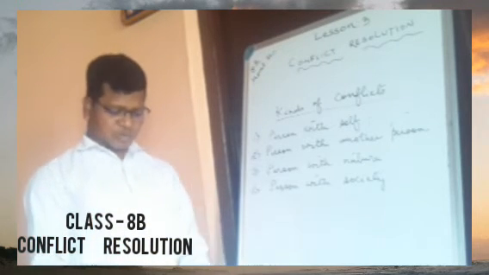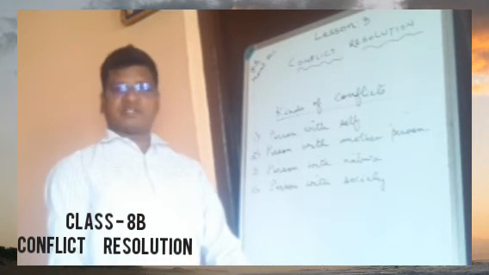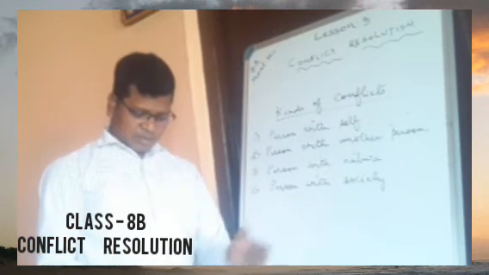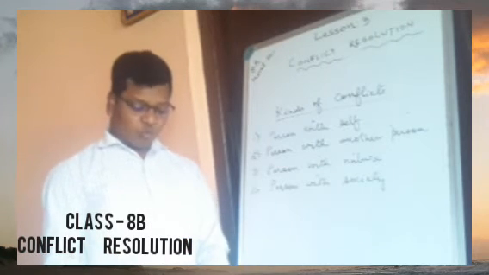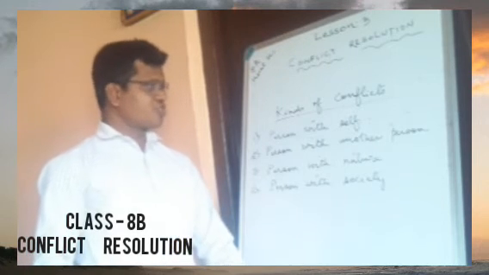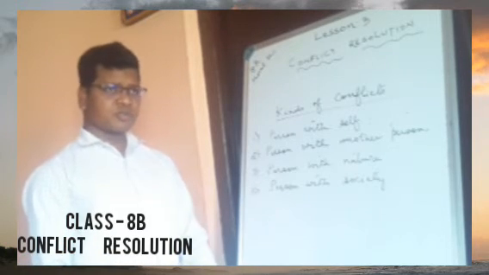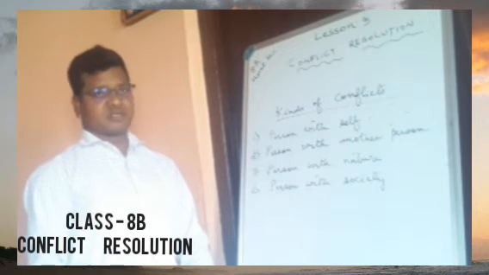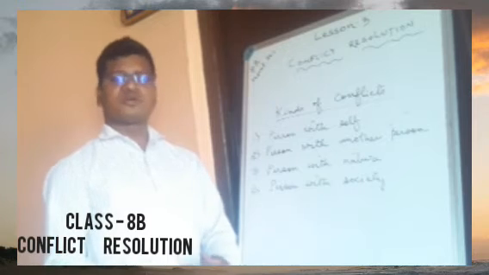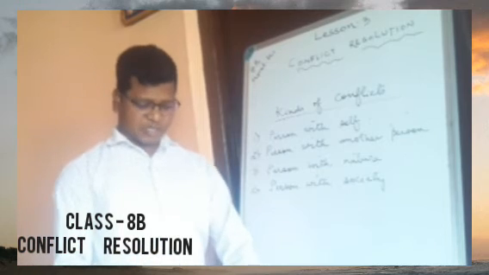For example, let me tell you, here we have Mira's friends calling her to watch a film. Maybe there is a girl named Mira, and her friends are calling her to watch a film, but she has to study for a test. What is the conflict that she has? She has to prepare herself for the exams. So the conflict, the problem, is with her only. To come out of it, she has to deal with how she is going to solve that, or how she is going to come to an end of that problem.